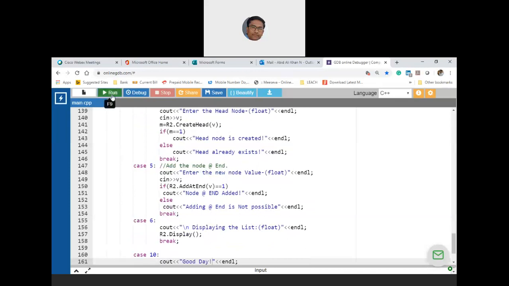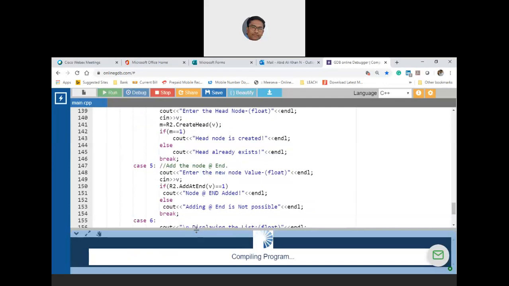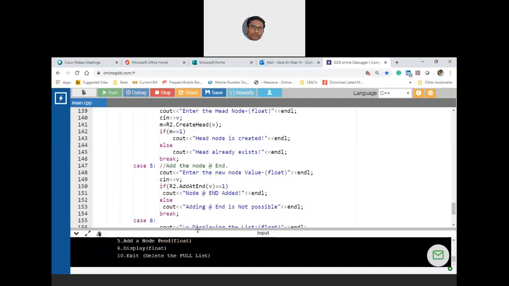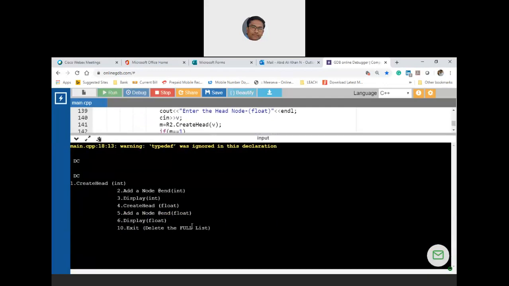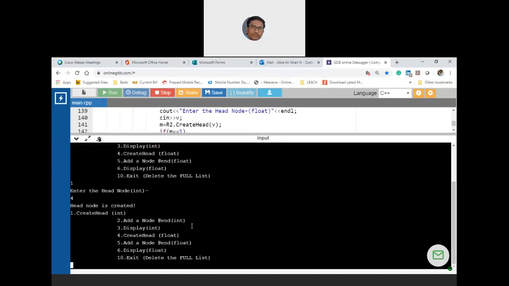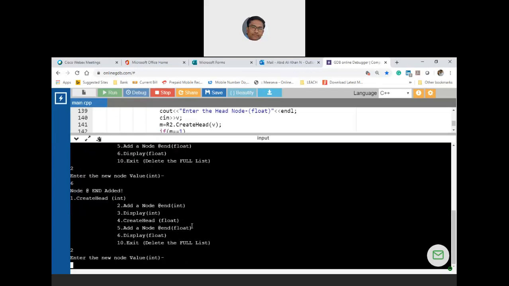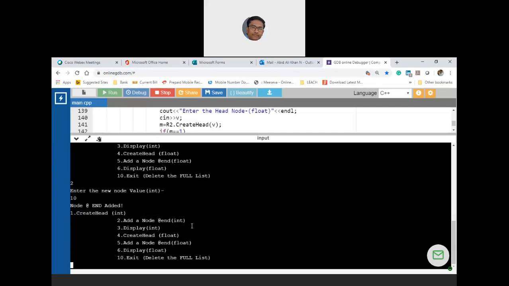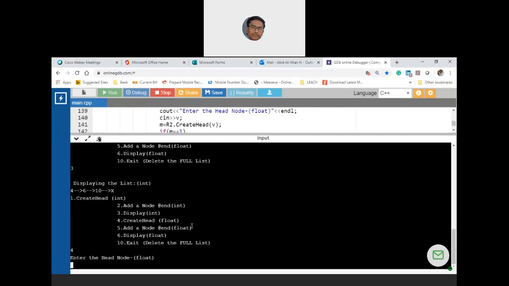Yes, sir. Okay, good. So now let me create probably with the 3 integer elements 4, 2, 6. Let me display, which is 6, 10. Okay, now let me take option 4, in order to create the floating point single linked list node. Maybe now 2.4.